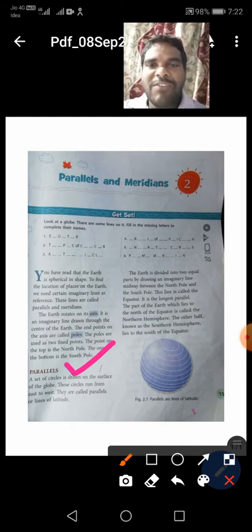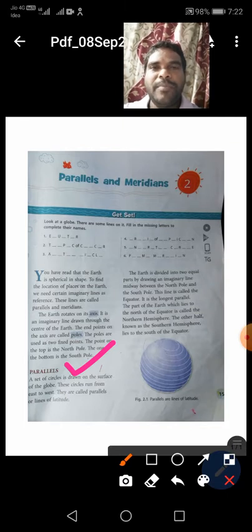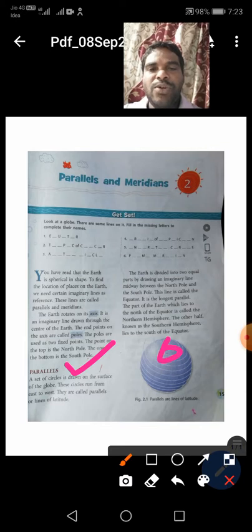Say, what are parallels? A set of circles drawn on the surface of the globe. These circles run from east to west. They are called parallels. See the picture here, all the circles run from east to west, like this.